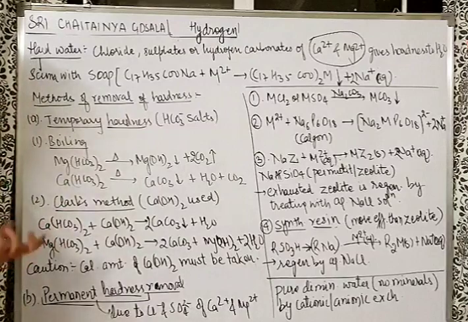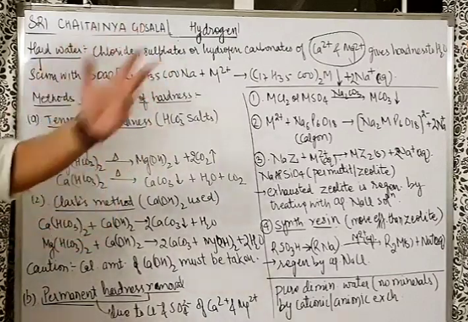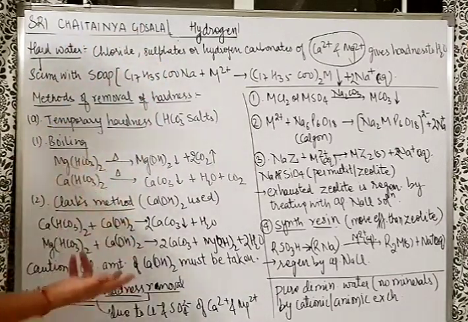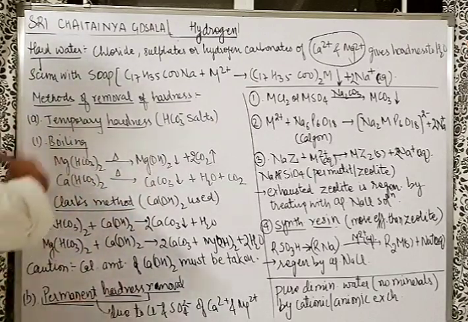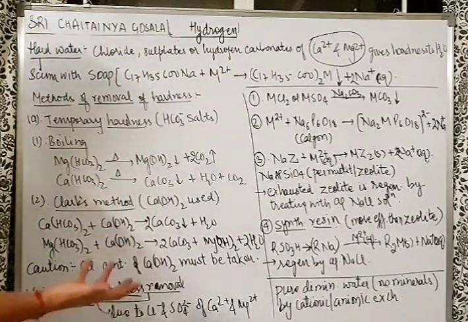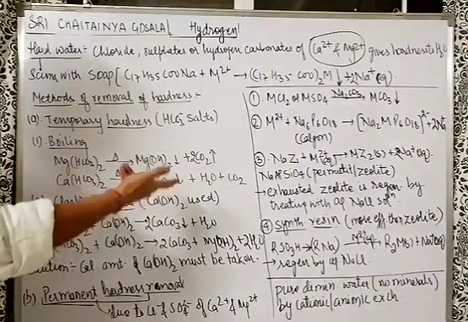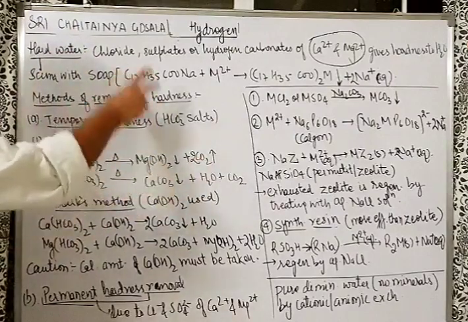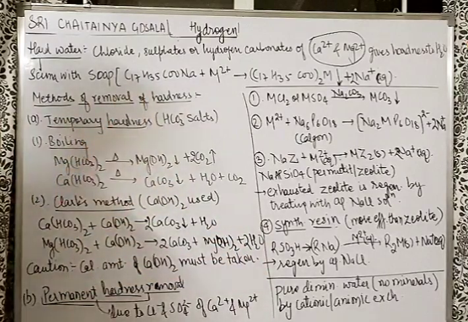So there are two kinds of hardness, we can say temporary and permanent. Temporary hardness is that hardness which is due to the hydrogen carbonate salt of calcium and magnesium. Why? You can simply heat it and the hardness will go. Why so? Because if you heat magnesium bicarbonate, calcium bicarbonate, in fact any metal bicarbonate, it will release carbon dioxide and become carbonates. And calcium carbonate, magnesium carbonate, both are precipitates. In fact, magnesium hydroxide is a better precipitate. So magnesium carbonate is formed, reacts with water and forms Mg(OH)2 as precipitate, and calcium carbonate forms as precipitate as it is. So we can understand simply by boiling you can remove the temporary hardness.